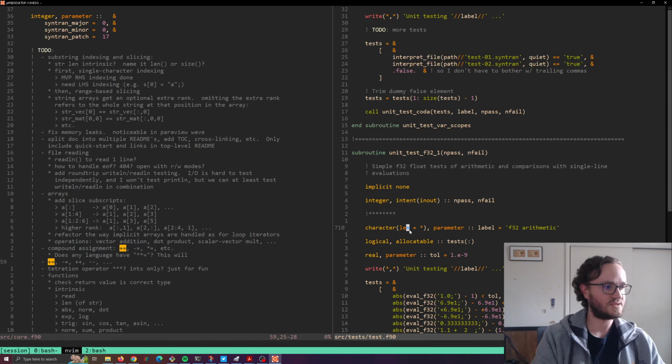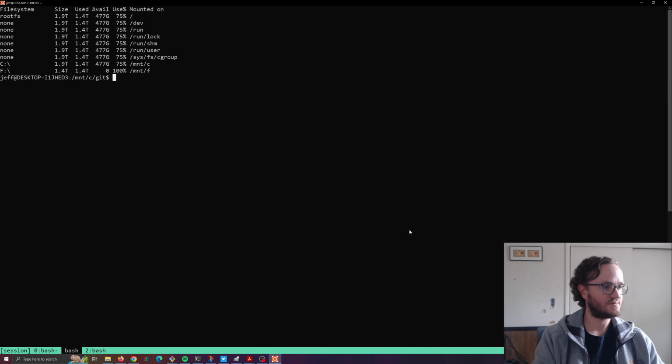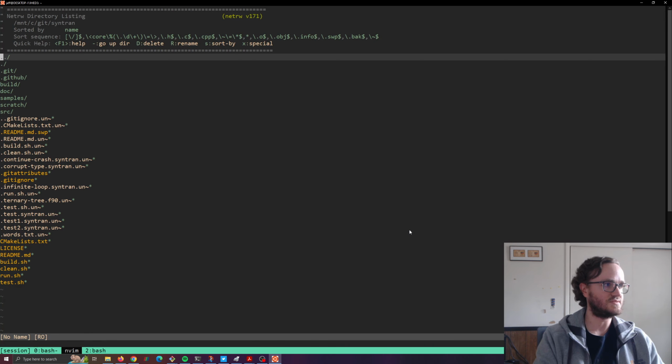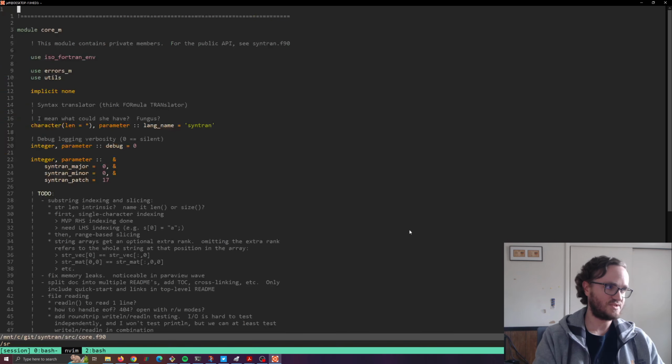So, what do I have open here? Let me exit NeoVim, and then go back to NeoVim. Okay, so here's NeoVim. Let me go back to the file that I just had open.